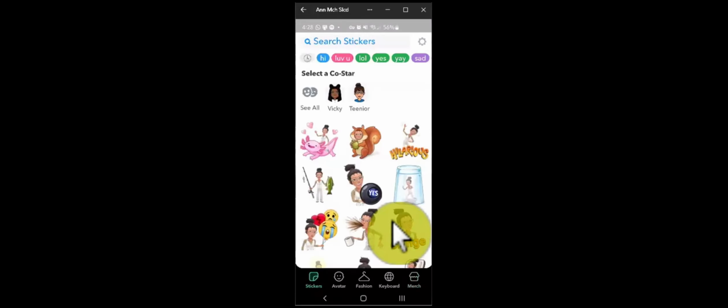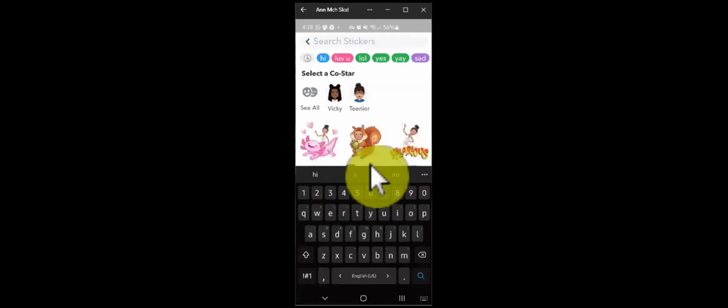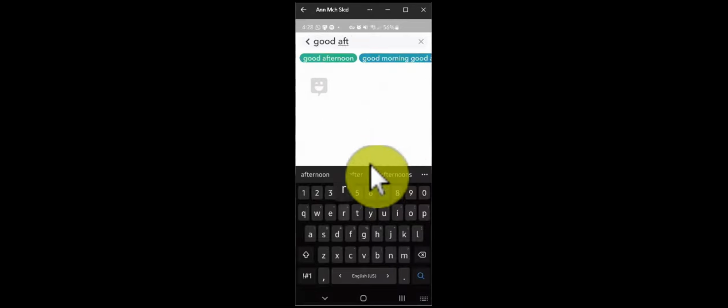And the stickers are pretty much like any other stickers you use in technology. You can use them by looking for different kinds of actions that your avatar does. So for example, say that I want to say good afternoon.